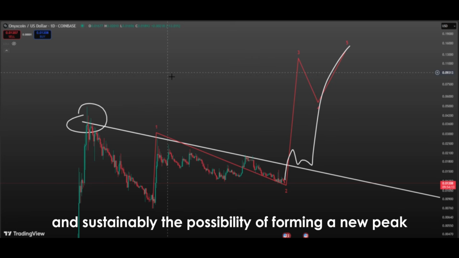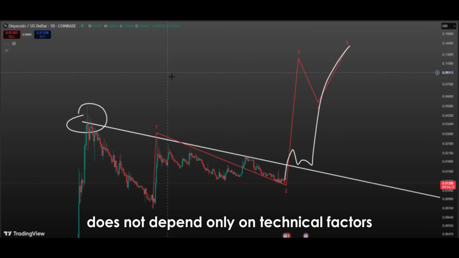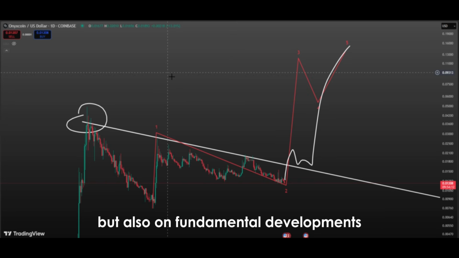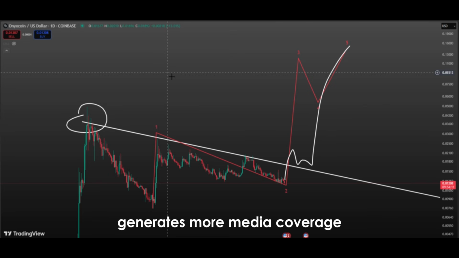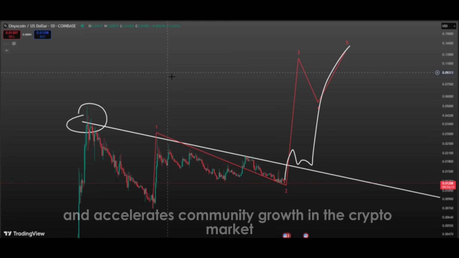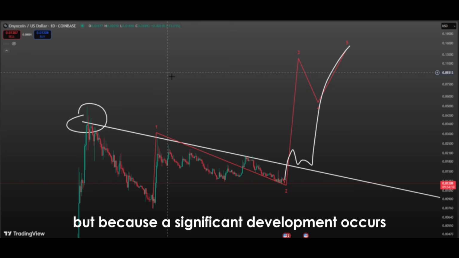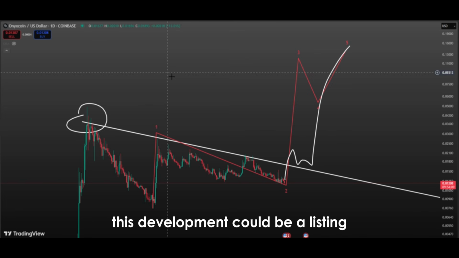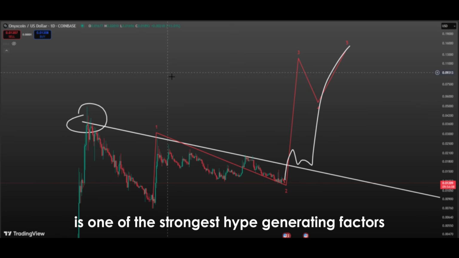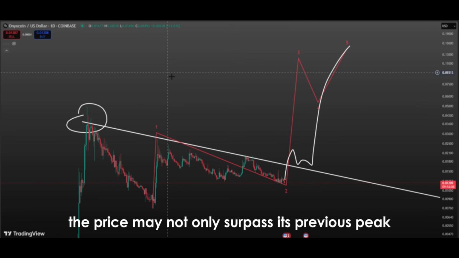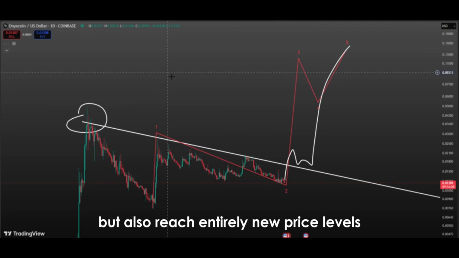The possibility of forming a new peak does not depend only on technical factors, but also on fundamental developments. A Coinbase listing increases confidence in the XCN project, generates more media coverage, amplifies investor interest on social media, and accelerates community growth. In the crypto market, hype and attention are crucial. People buy not only because the price rises, but because a significant development occurs. This development could be a listing, a partnership, or a product launch. A listing on a platform like Coinbase is one of the strongest hype-generating factors. As a result, the price may not only surpass its previous peak, but also reach entirely new price levels.